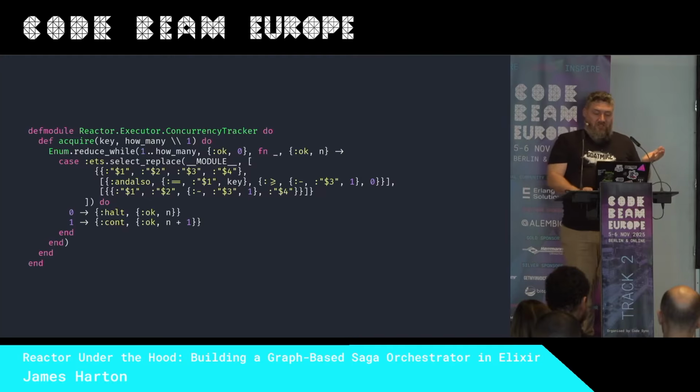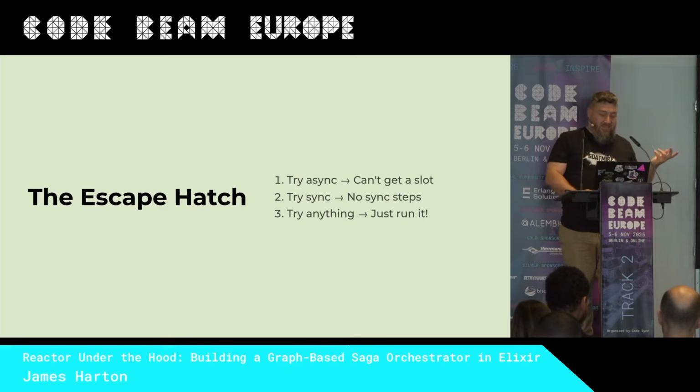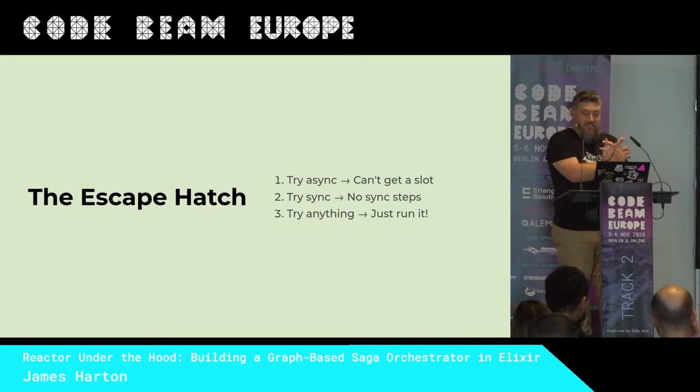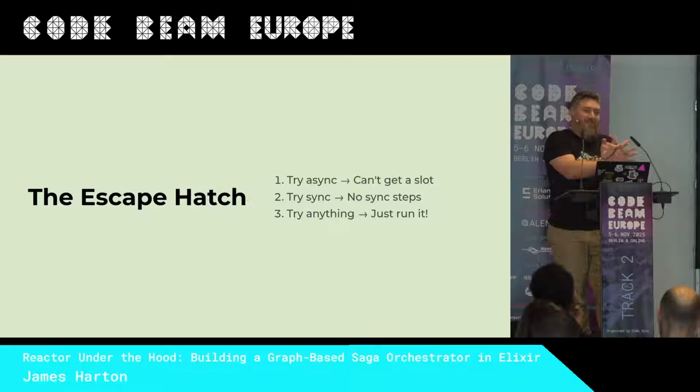So this is a cool solution, but it does lead to a deadlock problem. So how do we fix that? When our inner reactor tries to run, we say, can I get a slot to run some async tasks? No, there are none left. Are there any synchronous steps that I can run? In our example, there aren't any synchronous steps, but there also might not be any left, like we might have done them all already.